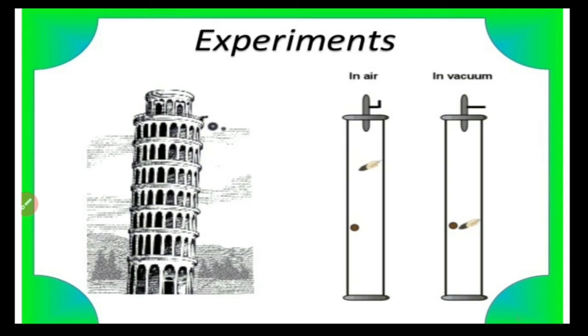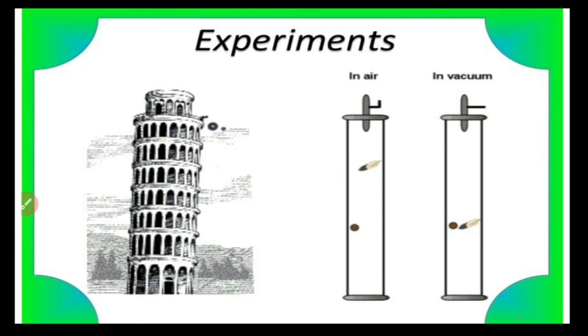The feather was going under the influence of small winds. So he conducted the feather and coin experiment in a chamber. He took a glass chamber which is an enclosure, and he kept a feather and coin inside it, in the presence of air itself.